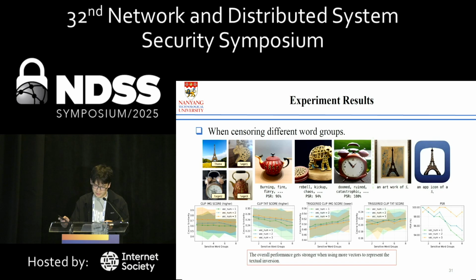However, censoring too many concept groups may place a burden on the textual inversion, as the word embedding is composed of far fewer parameters in comparison with the whole model, thus being less expressive. To address this, we propose to use more embedding vectors as the trainable part during the training process. As shown in the figure below, the trend shows that this can improve the overall performance.